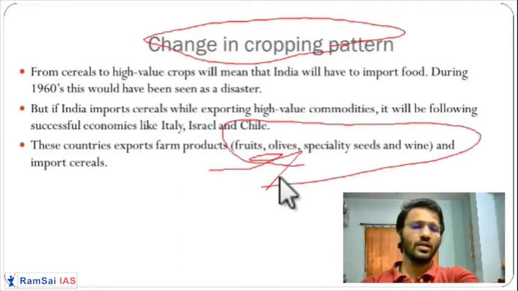They don't grow cereal crops; they import them. They grow these fruits and sell them. With grapes, they make wine and sell it. So the farmers are very rich. But this is not the case in India because we have a huge load of population behind us.